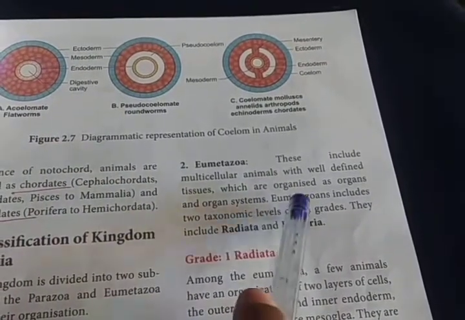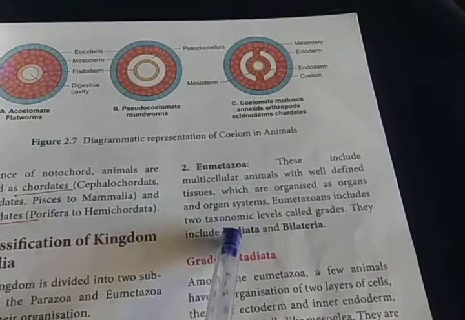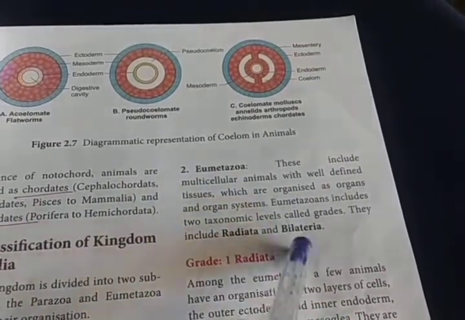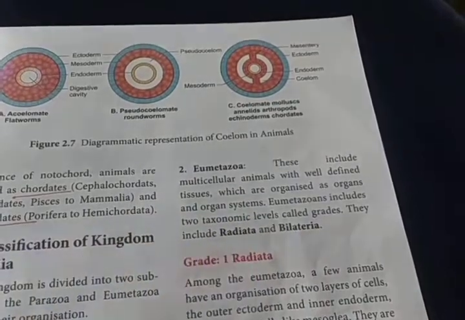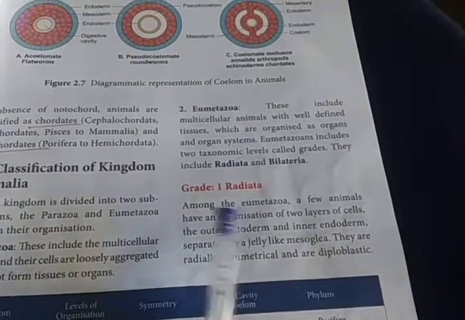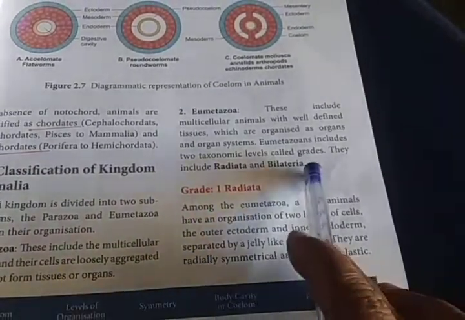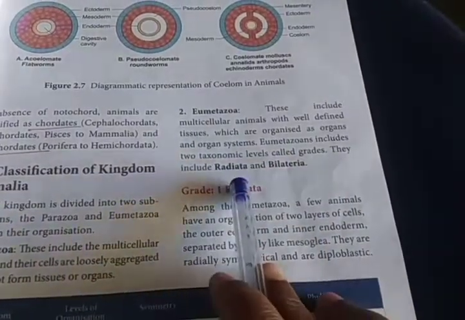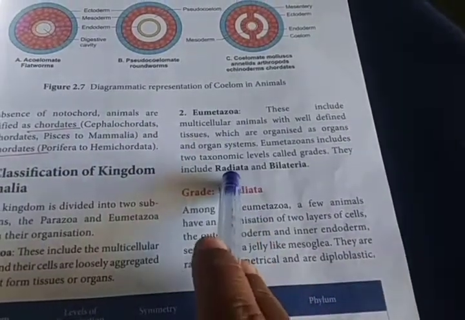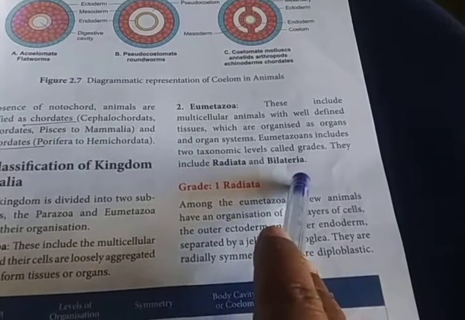Okay, so again this Eumetazoa includes two taxonomic levels called grades. Again, this Eumetazoa is divided into two grades. Okay, grade is also one of the taxa. So the grades include Radiata and Bilateria. Eumetazoa is again divided into two, Radiata and Bilateria.